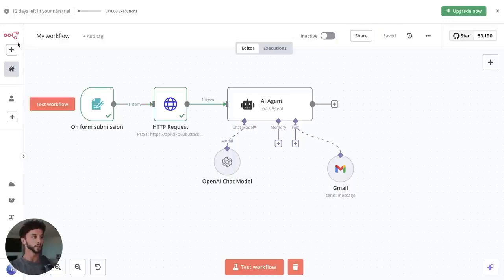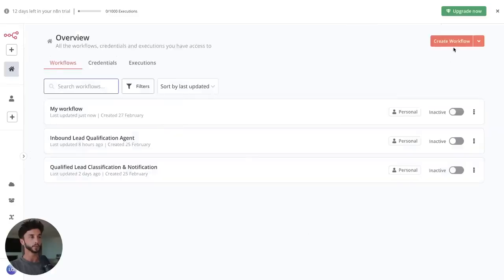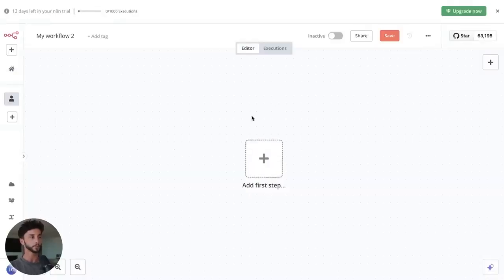And then we're going to go back to home. We're going to create a new workflow. And this is a really cool skill that I want to teach you, the fact that you can build all these workflows and then connect them to agents, and it can just be taking data in and shooting it off in all directions and triggering all these complex multi-step processes, because it's a super valuable way of using agents. So I really want to teach you that.